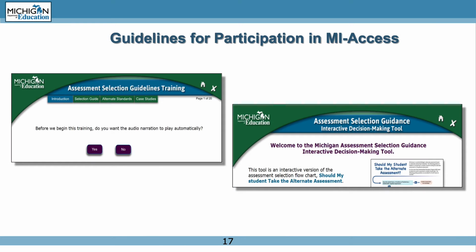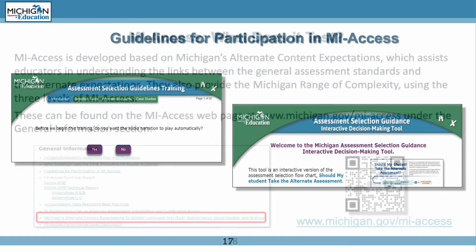The first one, the Assessment Selection Guidelines Training, is a more robust resource to train staff in recognizing what level of the assessment is most appropriate for the student. The second tool, the Assessment Selection Guidance, is an interactive decision-making tool that will walk you through a sequence of yes and no questions and answers to arrive at the most appropriate assessment for the student. Both are excellent resources for IEP teams to make the most appropriate decision for the student.